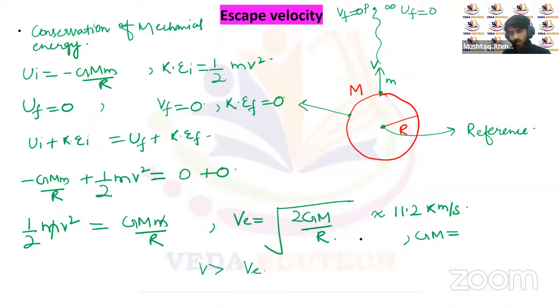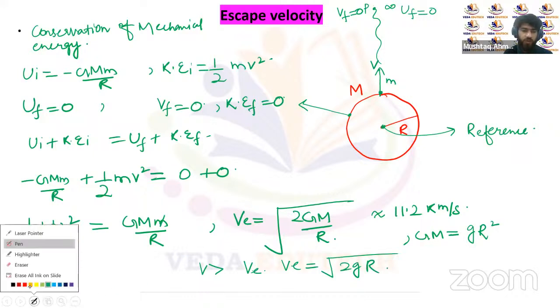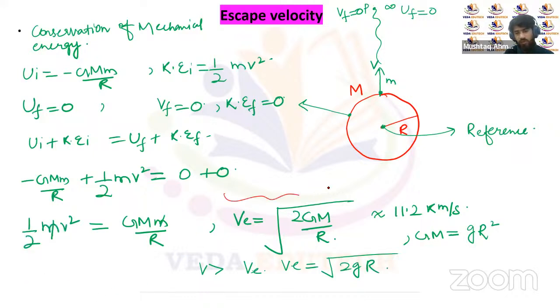Now for the Earth, we can replace this GM by small g R square. So we will have the escape speed or escape velocity equal to under root of 2gR. For any planet, we can use the equation under root of 2GM by R, but for Earth specifically, we can use both equations.